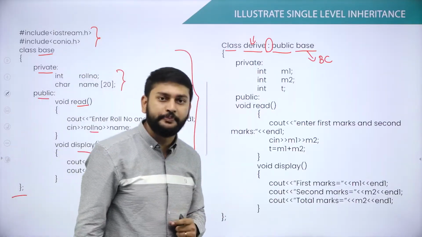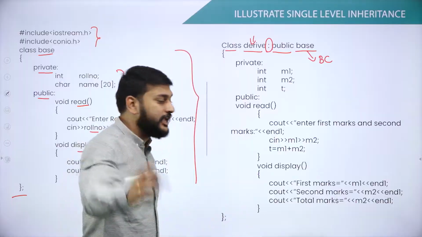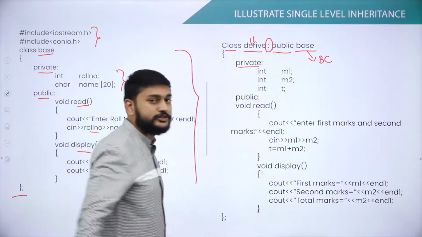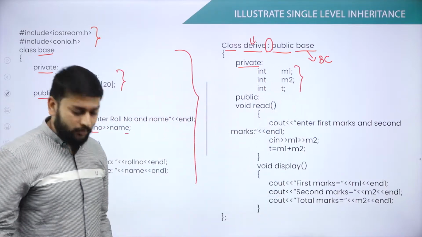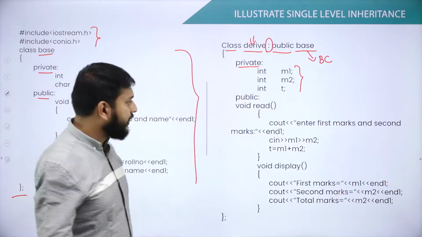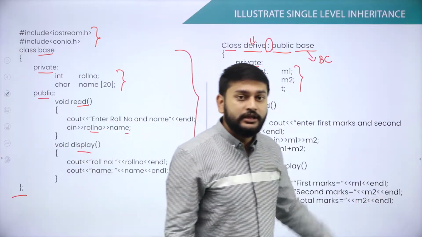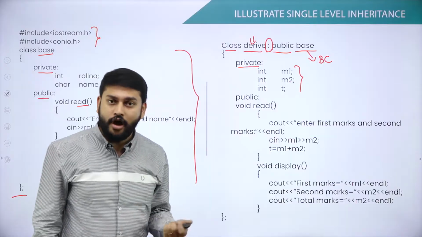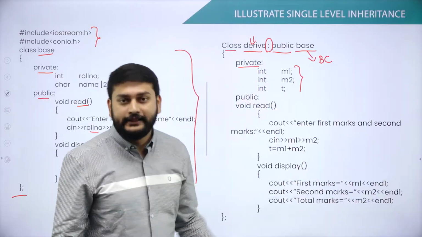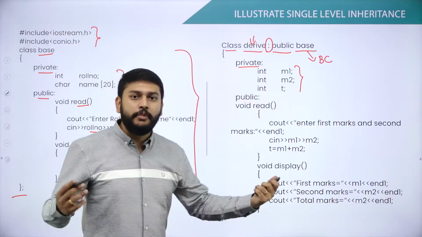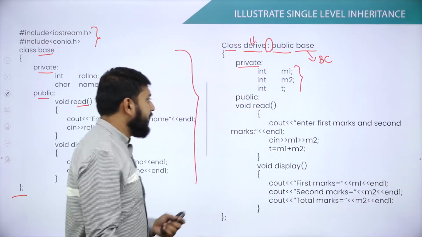Let me complete this program. After that, I'll come back to you again. So what do I have inside this class? The same thing: I have private access specifier, and I have three variables m1, m2 and t, all three of type integer. You can ask me, sir, you could have written int m1, m2, t. Why are you writing like this? Is it wrong? No, I am just trying to explain. You can also write like this. There is nothing wrong in writing like this, but you could have represented it in one single line. That is also correct.